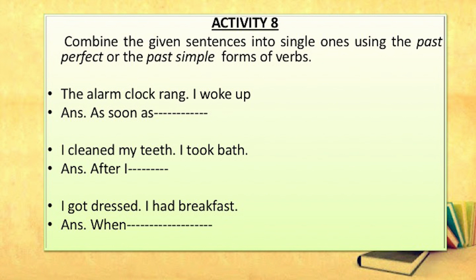Take another example. The teacher entered the class, the student stood up. The student stood up as soon as the teacher entered the class. Both the actions taking place at the same time in the past. So, when two actions take place at the same time in the past, we use simple past for both the actions. As soon as the teacher entered the class, the students stood up. As soon as the alarm clock rang, I woke up.